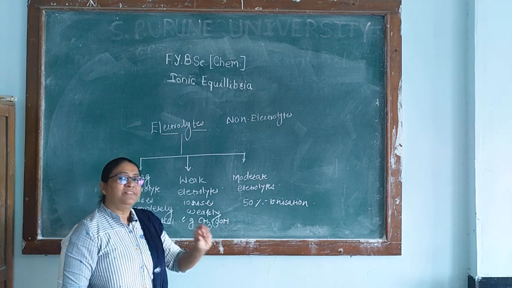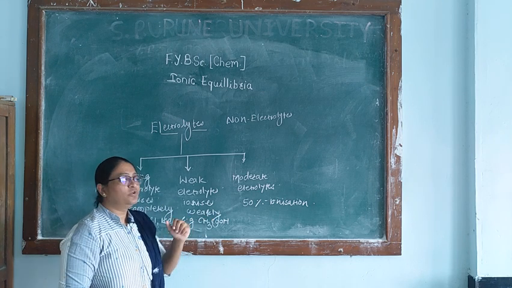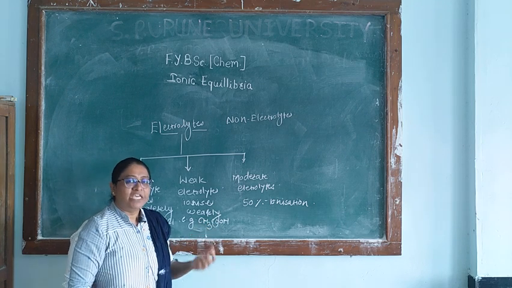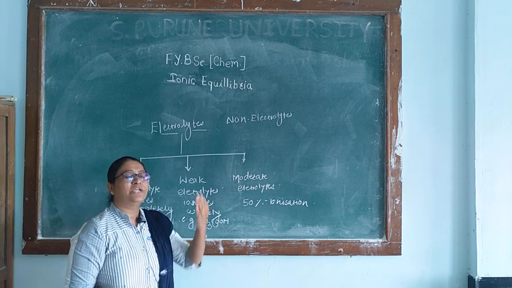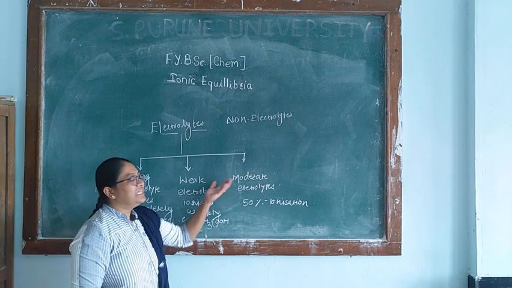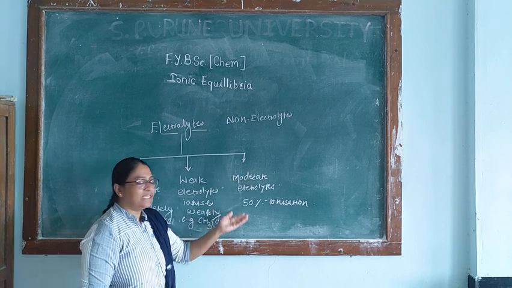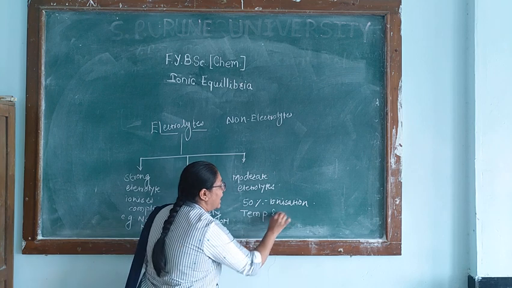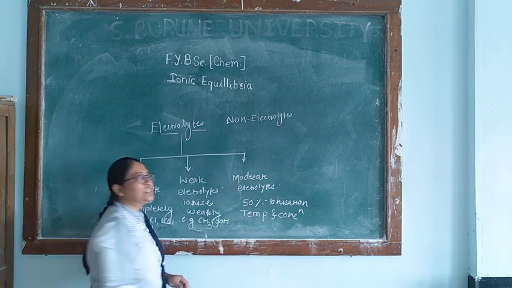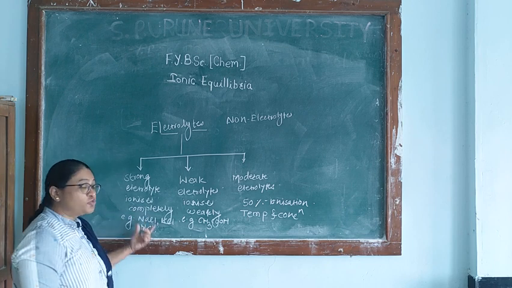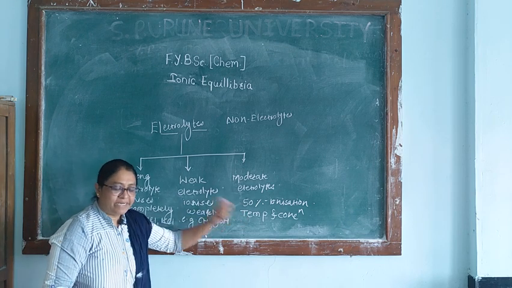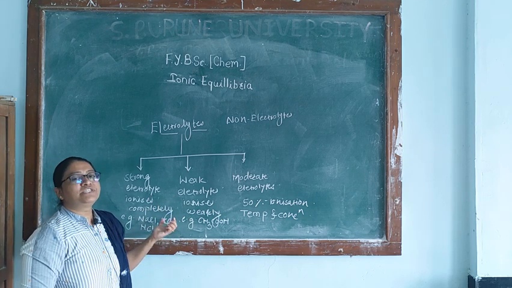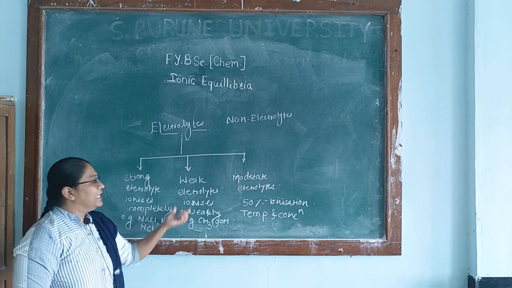For example, when the temperature is very low, a strong electrolyte may ionize moderately, or if the concentration of the strong electrolyte is very large, it behaves like a moderate electrolyte. So at different conditions of temperature and concentration, the strong electrolyte may behave like a moderate electrolyte.